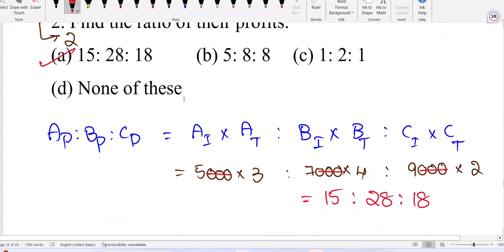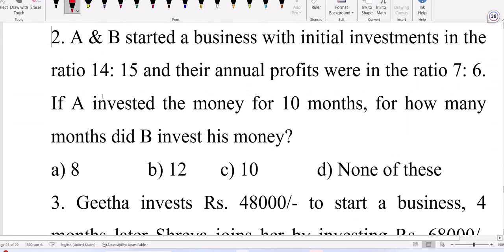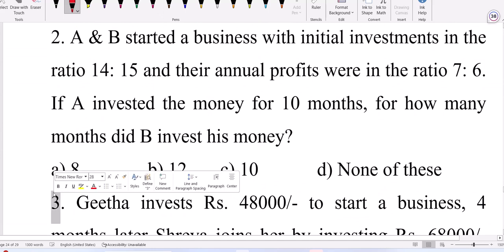So why only 5,000, 7,000, 9,000? You can take any other value, 50,000, 70,000, 90,000 also, or 5K, 7K, 9K. When you remove the ratio, we can attach some constant to it. So, next question.